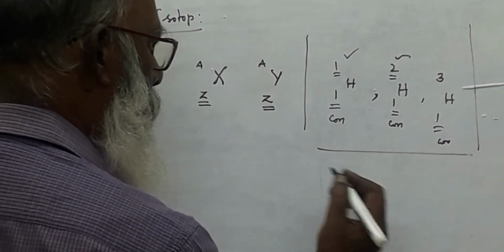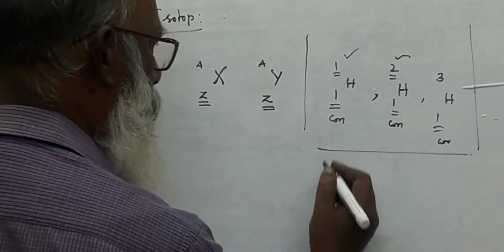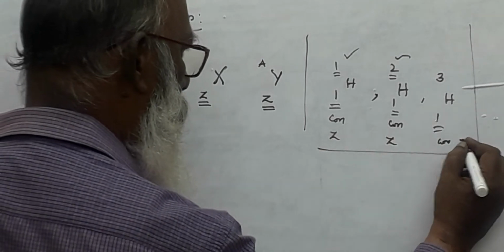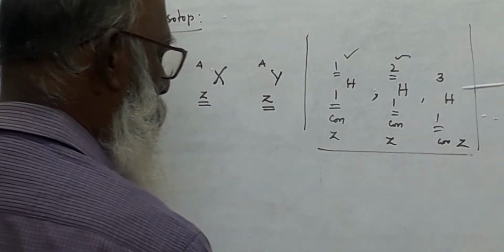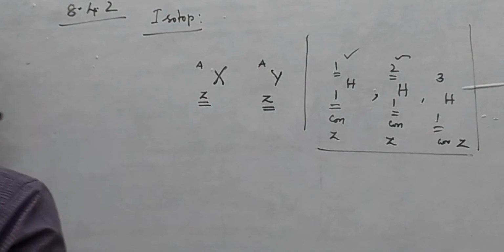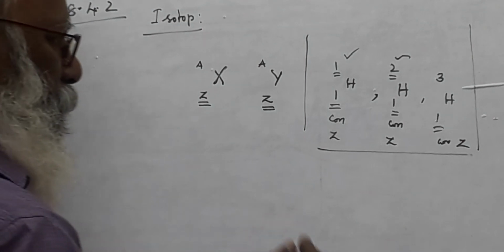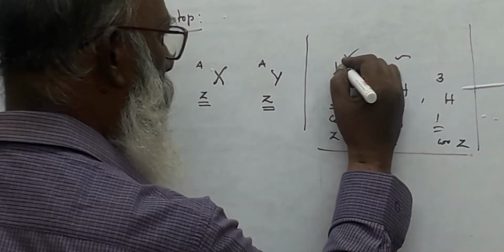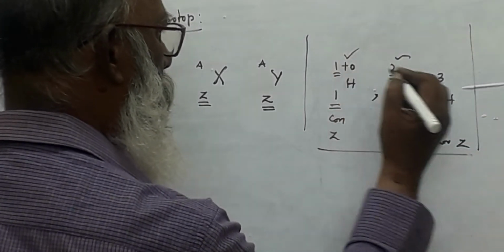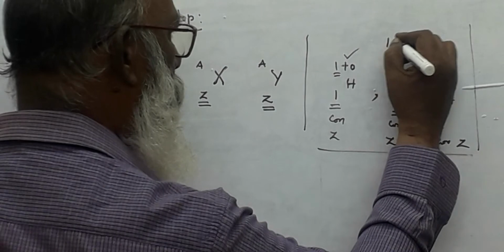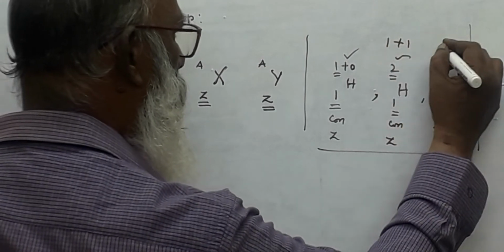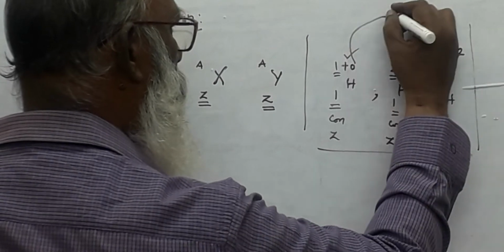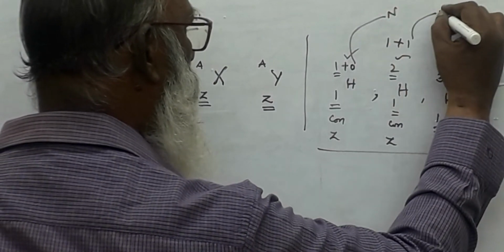Here, what is the basic difference between these 3? All Z is equal to constant. All Z, there is no change in the Z. There is no change in the proton numbers, but here number of neutron equal to 0. Here number of neutron is equal to 1. Here number of neutron equal to 2. Here these are all called neutron number.